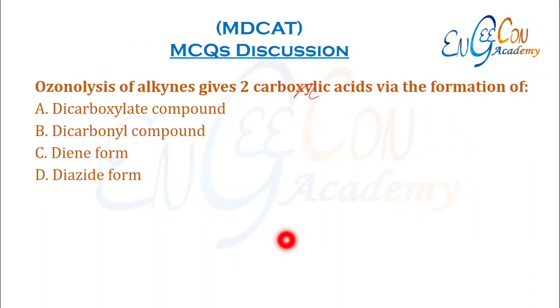Ozonolysis of alkynes gives dicarboxylic acid via the formation of ___. So whenever we ozonolyze an alkyne, before the last product we get a dialdehyde or a dicarbonyl compound, which in the end gives us dicarboxylic acid. So it gives us dicarboxylic acid via the formation of dicarbonyl compound.